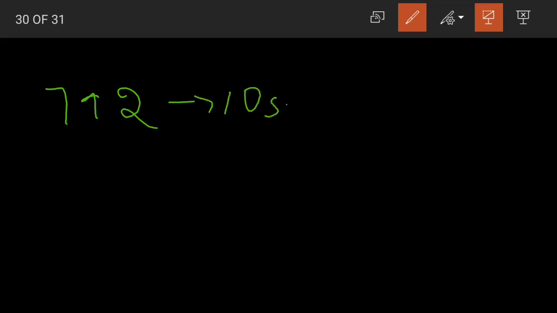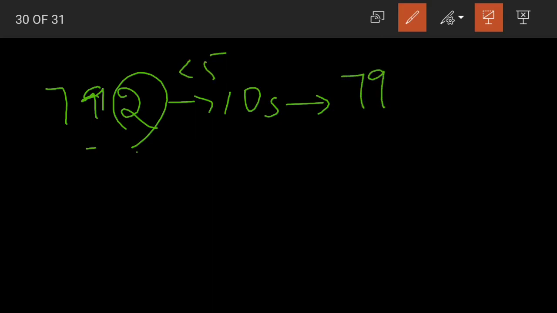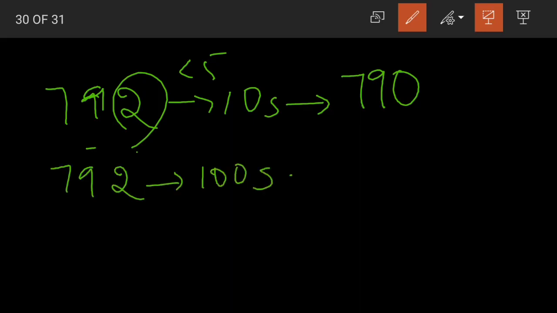Rounding off to the tens. What should we do? Look at the digit in ones. That is 2. It is less than 5. So the digits remain unchanged, 7, 9, and simply replace the digit in ones with 0. Now 792 rounded off to the nearest hundreds.